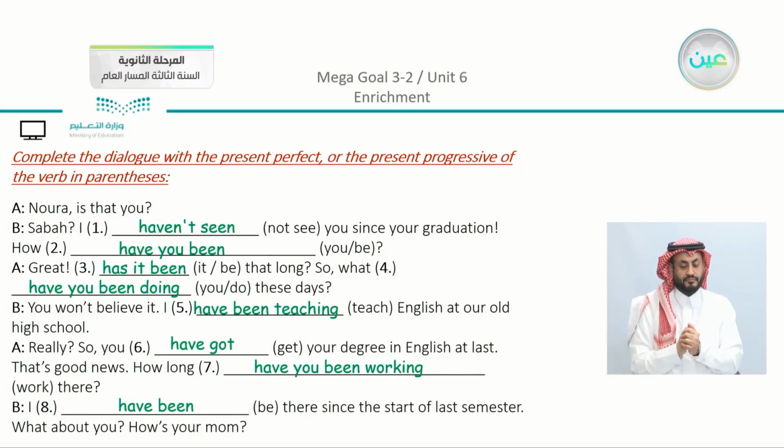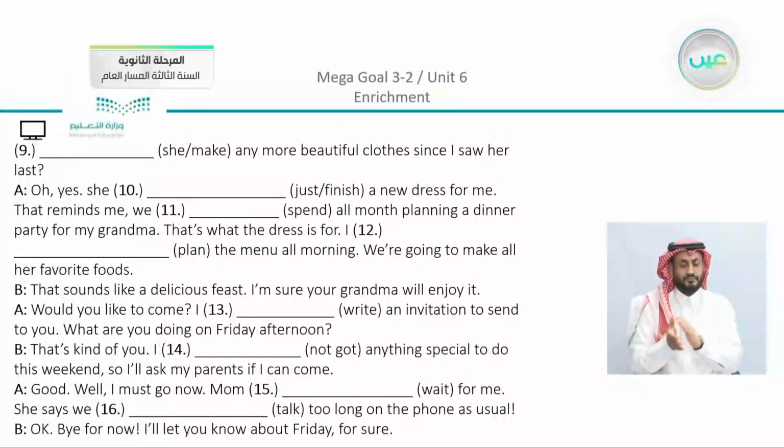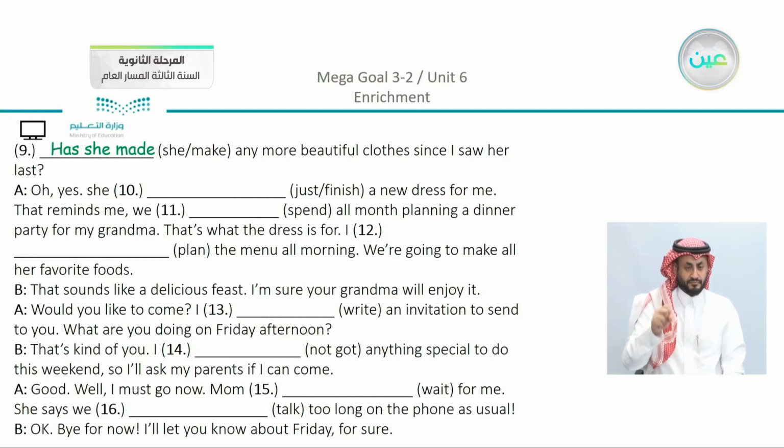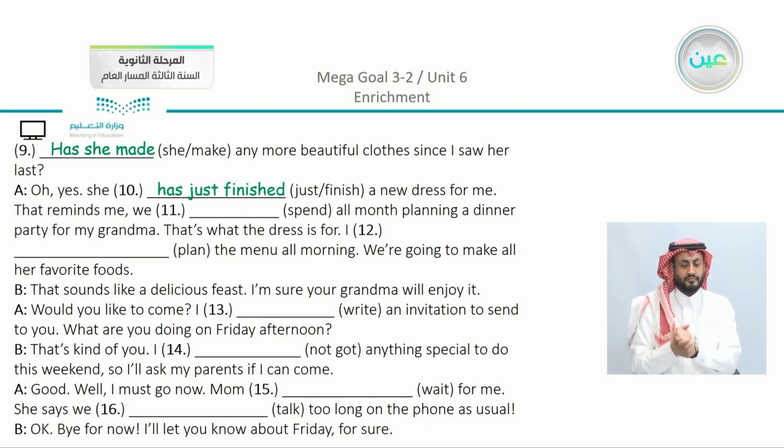What about you? How's your mom? So here we can see that the accomplishment in the last sentence, we have here the action or the result that she has started from the first of the semester. Moving on, we have our last part. Now she make any more beautiful clothes since I saw her last. We say that we have here, has she made? Oh yes, she just finished. We turn it into has just finished.